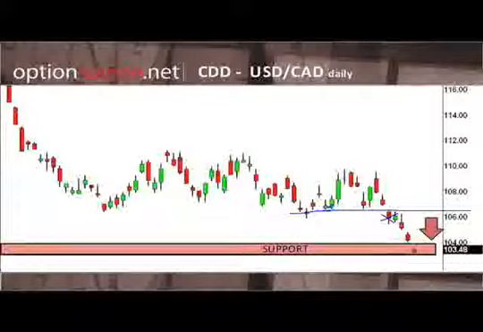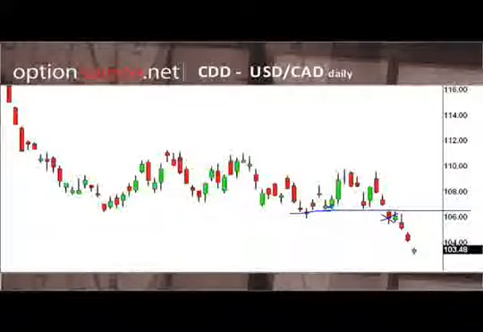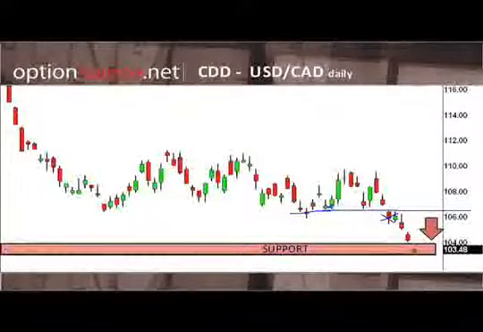So with that in mind, again, we can look at these key support and resistance levels and establish targets. If we entered based on a break here, we could look at this 103, 104 level as target number one. This might be where we're starting to lock in our profits on our particular CDD puts that we've selected.